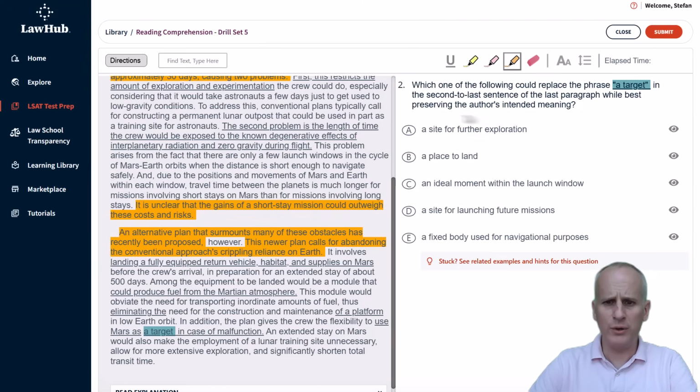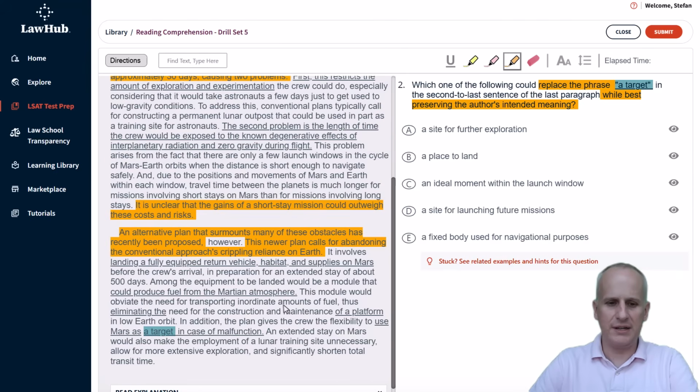So we read back into the task: which one of the following could replace the phrase "a target"? And we'll just highlight "replace the phrase." I don't need to highlight anything else except "while best preserving the author's meaning." So we've got that task clearly referenced, and we just got to go in here and reread a very tight, targeted window to understand what "a target" is.